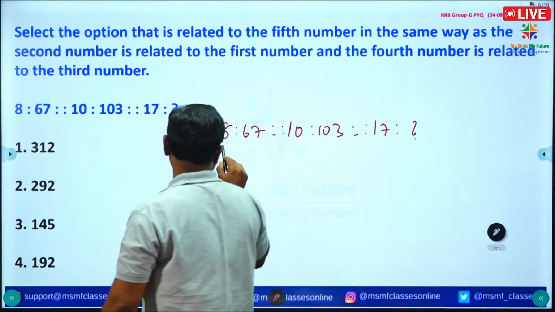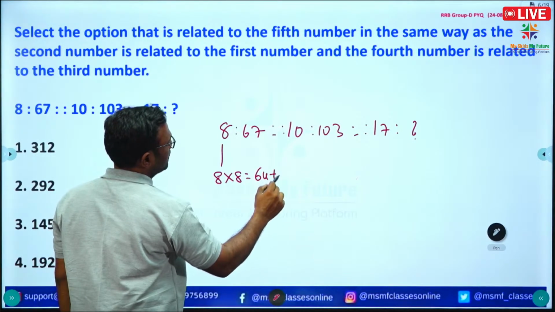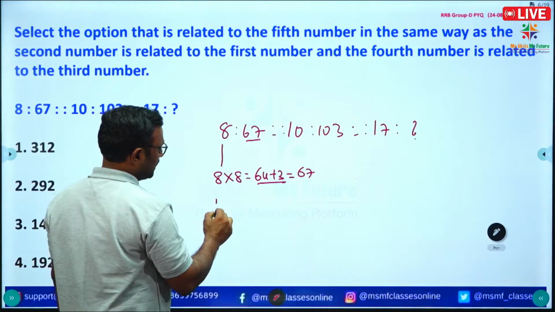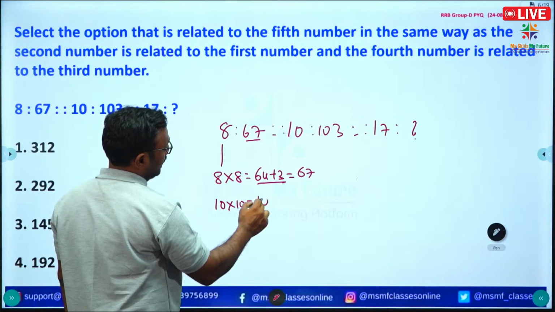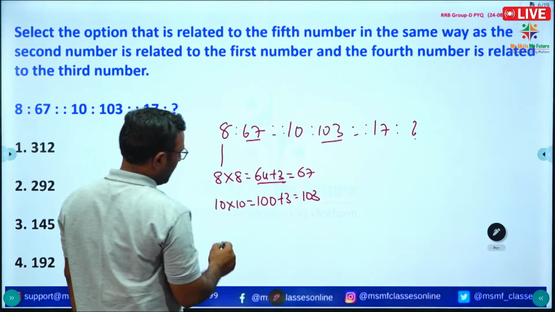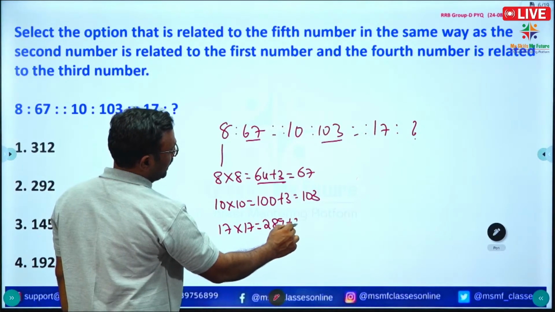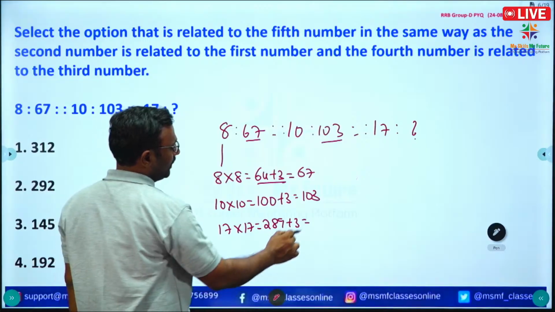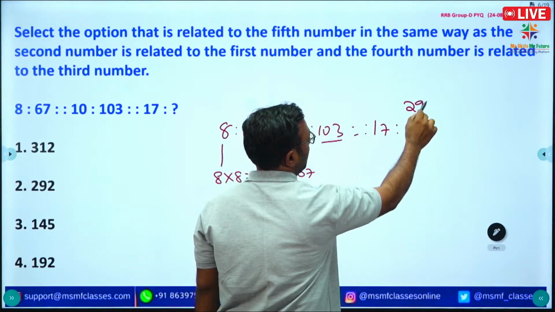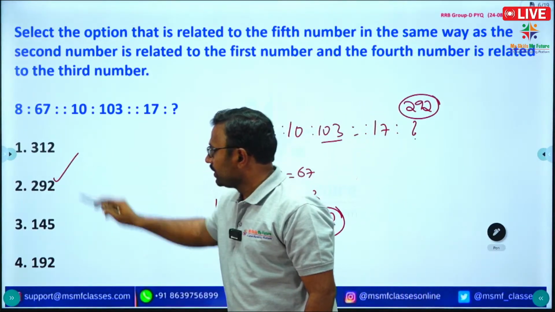If you see that here the first number square, 8 into 8 we get 64 plus 3, nothing but 67 is written as second number. Okay, next 10 into 10, 10 square is 100 plus 3, so we get 103 is written as fourth number. And fifth number 17 into 17, 289 plus 3, so we get 292. So in the place of question mark we get 292. Okay, so option 2 is correct. Next question.